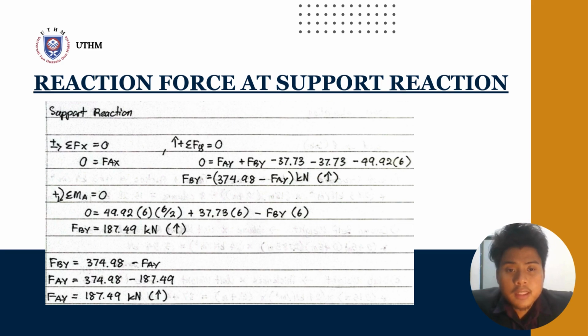Next is the reaction force at the supports. From the free body diagram, we know that the sum of horizontal forces FAx equals 0, and FAy and FBy are the same, which is 187.49 kilonewton.